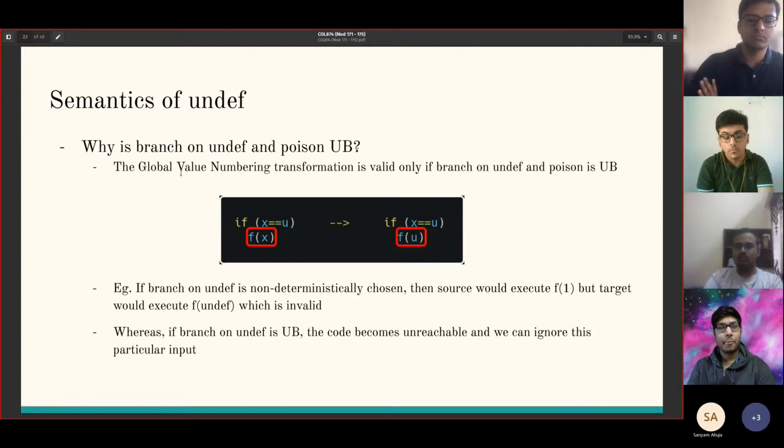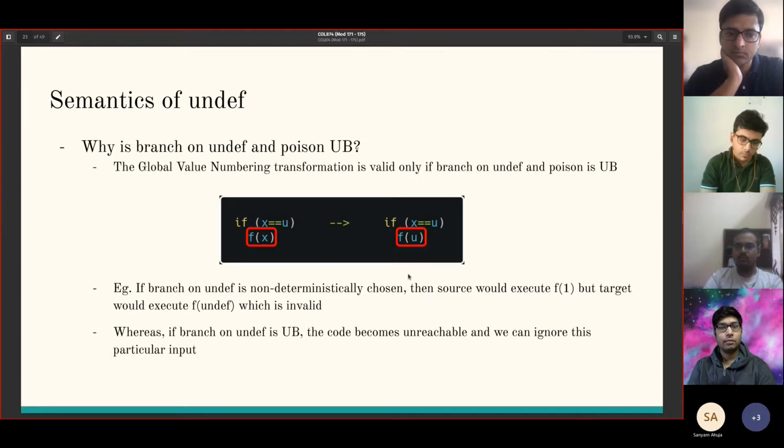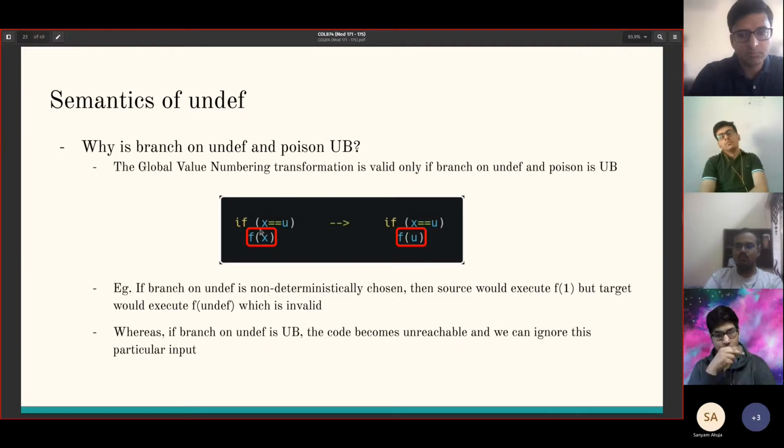And branching on undef and poison is UB, because the global value numbering transformation is valid only if branch on undef and poison is UB. So let us say it wasn't UB. Let us say branch on undef is non-deterministically chosen, and the counterexample is x = 1 and u = undef. Then the source will have f of this will be 1 == undef, and the whole expression will be undef.